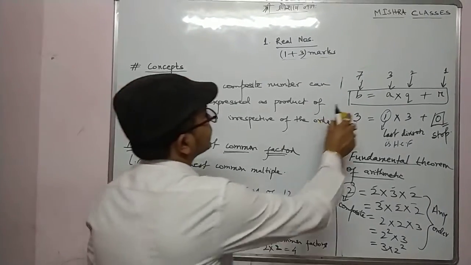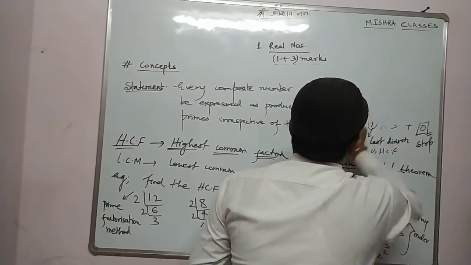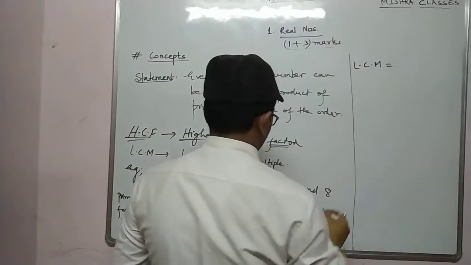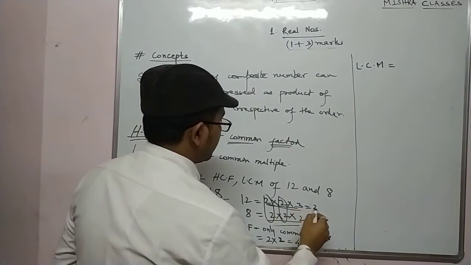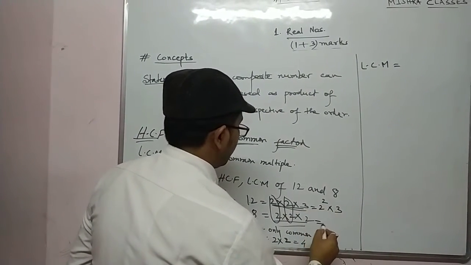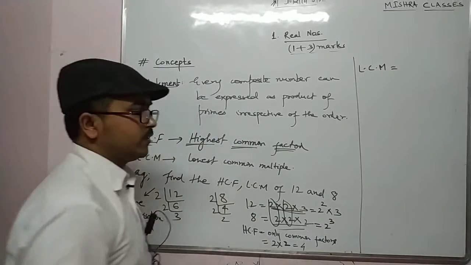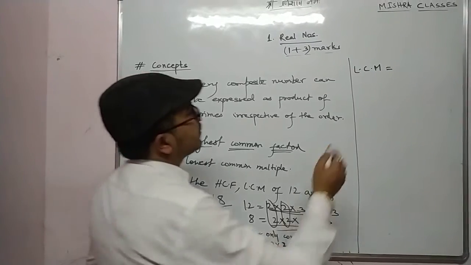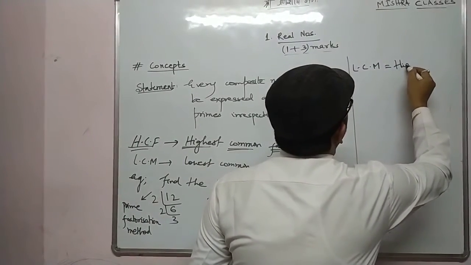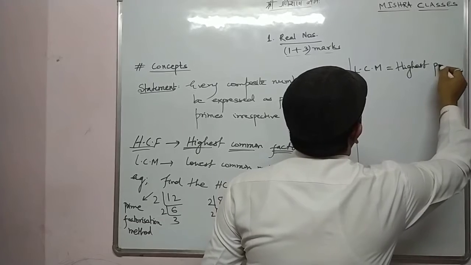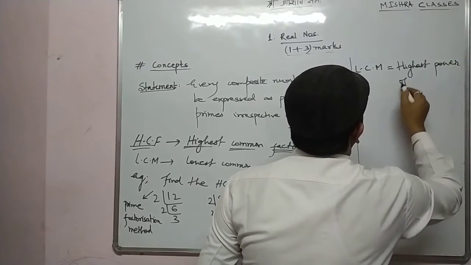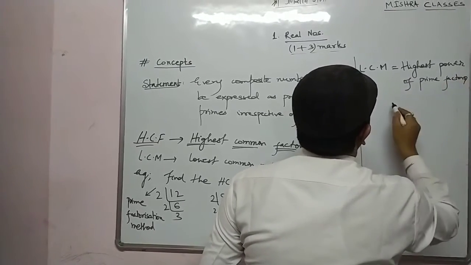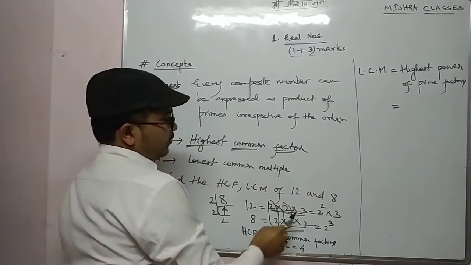Next, after this we will have LCM. Now LCM is what? Here we can write 2 square into 3, and here we can write 2 power 3. Is it clear? This will be 2 square into 3 and this will be 2 power 3. So LCM means, always remember, don't get confused, highest power of prime factors. Is it clear?